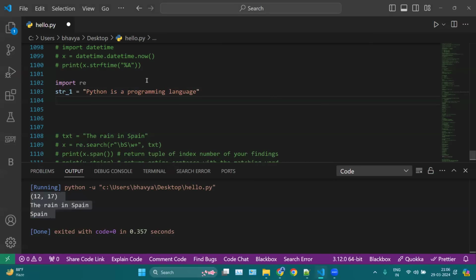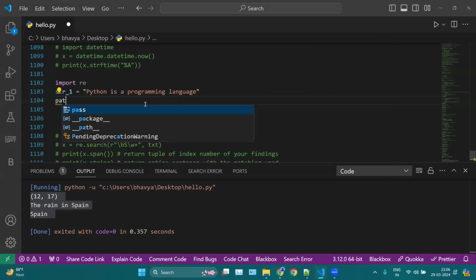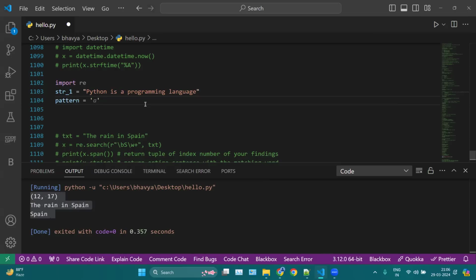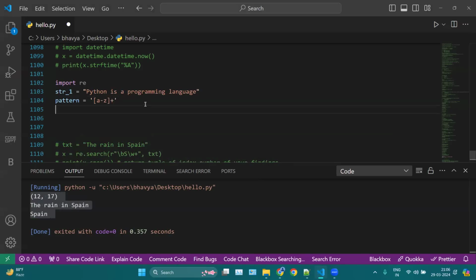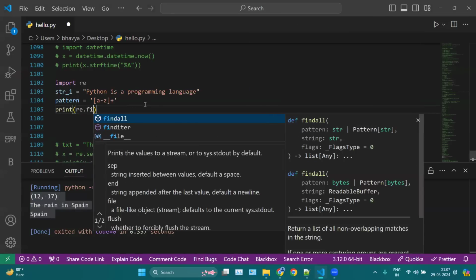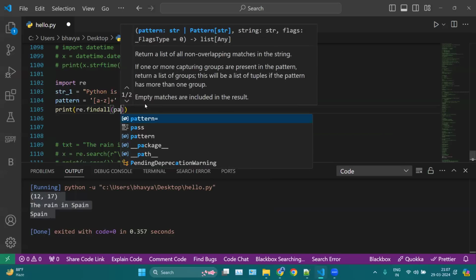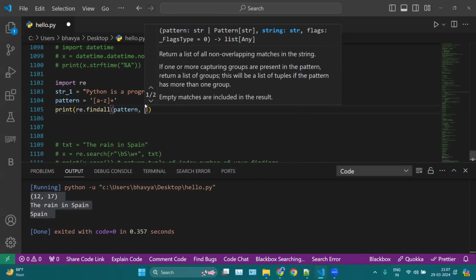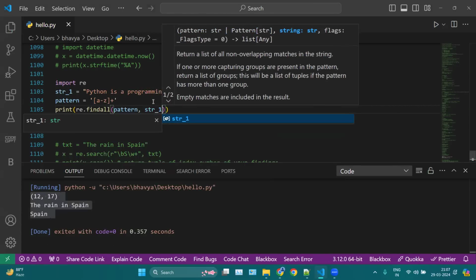Now here we can use ignore case. For example, here you can use pattern equal, let's say we are searching for everything which is in lowercase, which is a to z, and plus. Secondly, we can use print re.findall, and then put pattern, comma, from where we are searching, str_1.